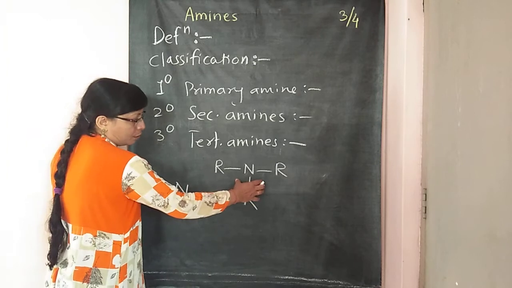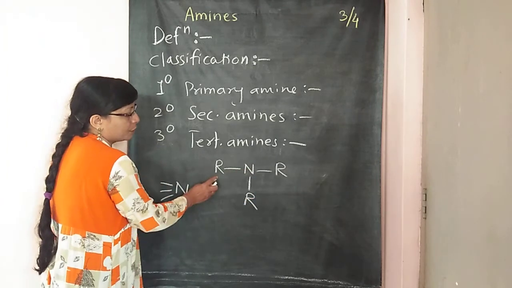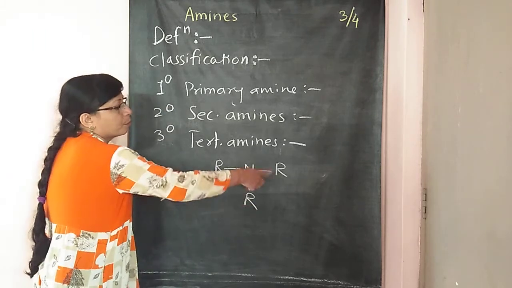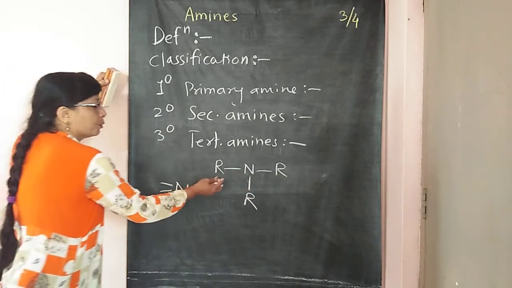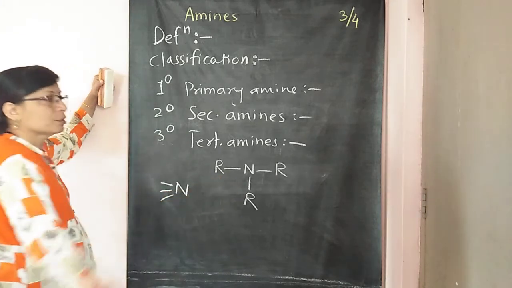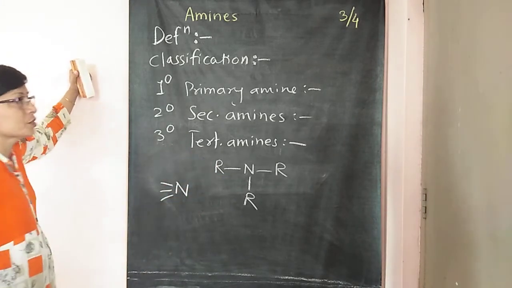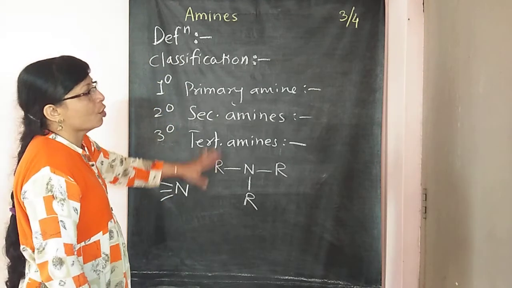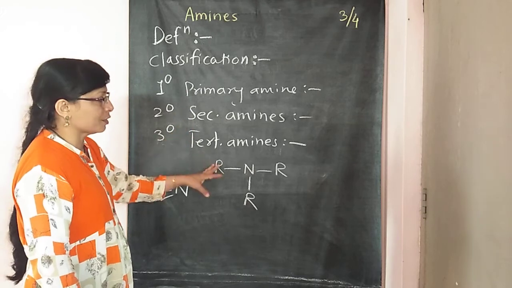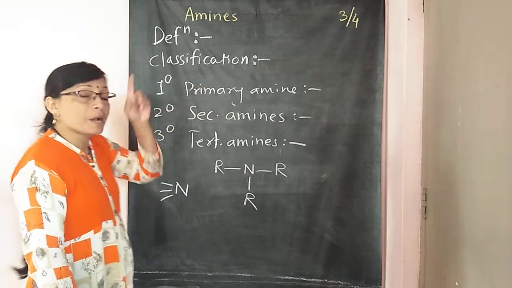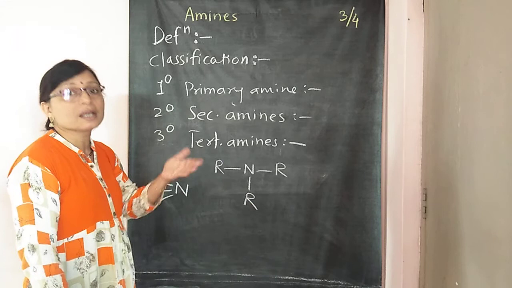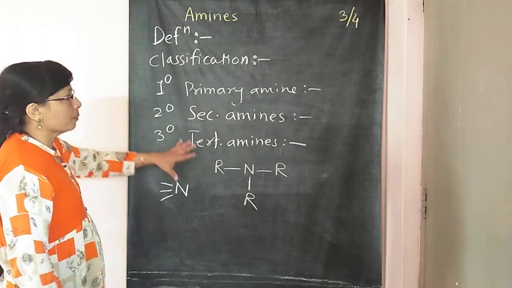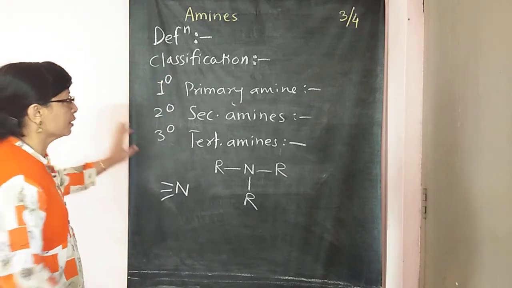Tertiary nitrogen, this is the functional group of tertiary amines. So this is the general formula of tertiary amines. So you can use this R group as a methyl group or ethyl group or propyl group, any, or an aryl group, benzene ring तुम्ही काढली तरी सुद्धा काय होईल. This is the example of tertiary amines. So this classification is based on the number of hydrogen atoms present in this amine, or the number of hydrogen atoms which are replaced by alkyl or aryl groups in this amine. So this is the first type of classification: primary, secondary and tertiary.